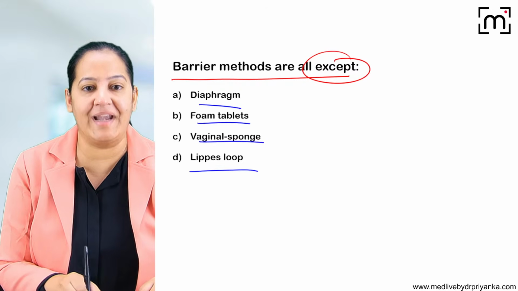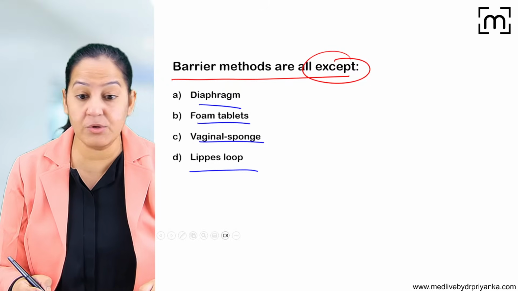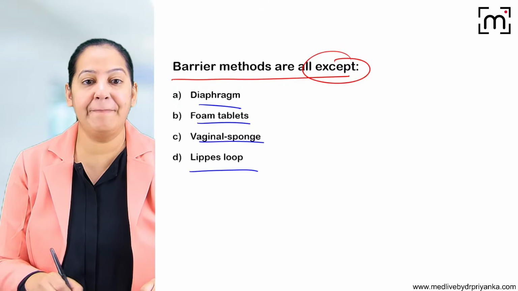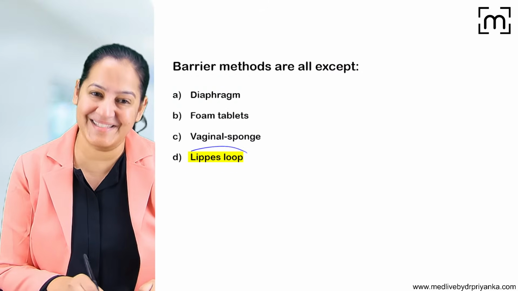Vaginal sponge, yes or no? And Lippes loop. Which of the following is not a barrier method? Can you write down your answer in the comment box, please? Lippes loop is one of the IUCD. It's not a barrier. Yes, the answer is Lippes loop.